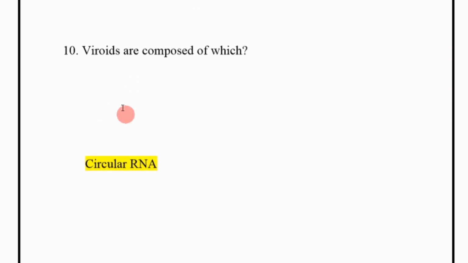Next, viroids are composed of which? Circular RNA.